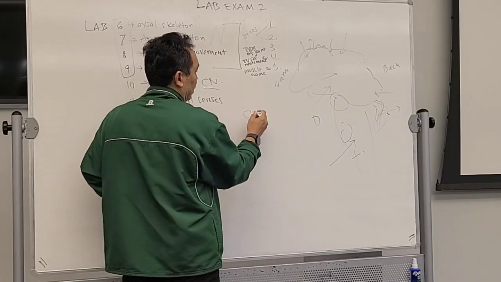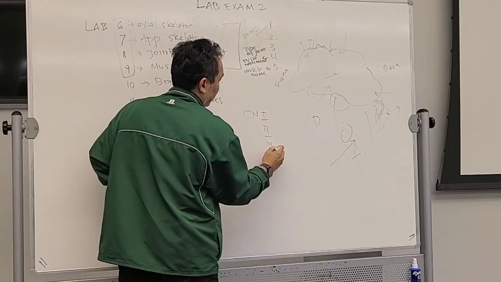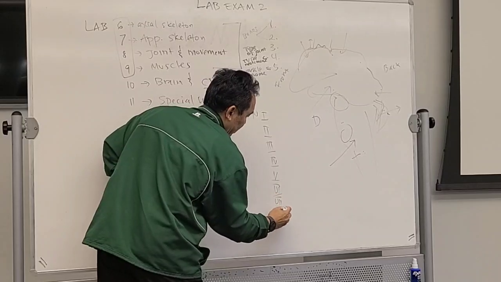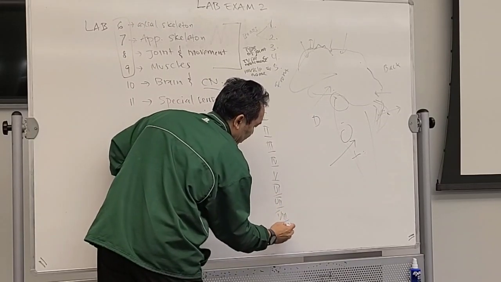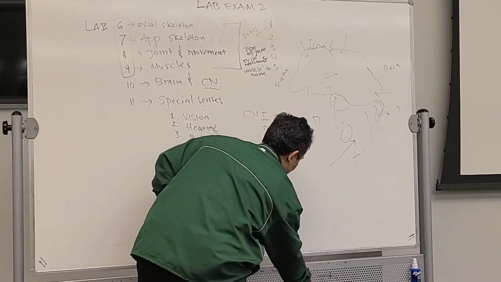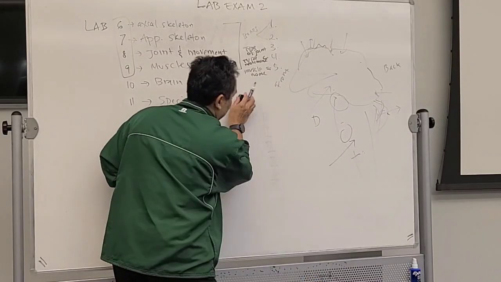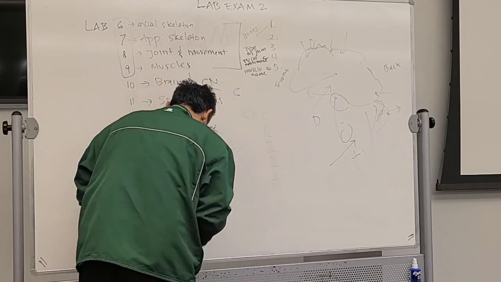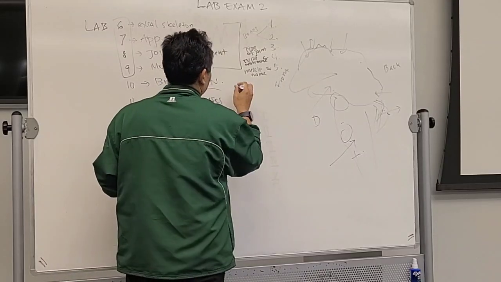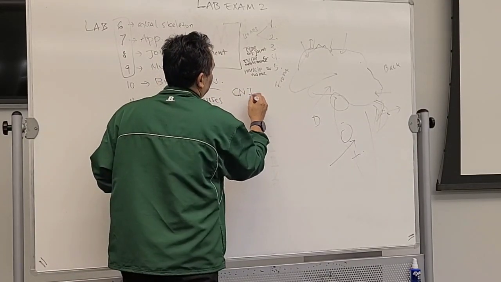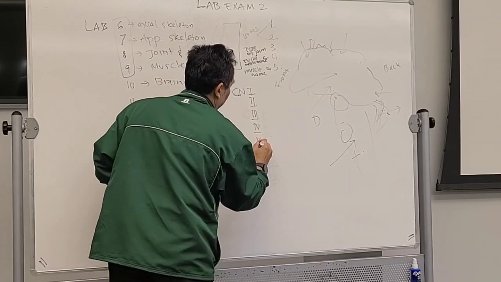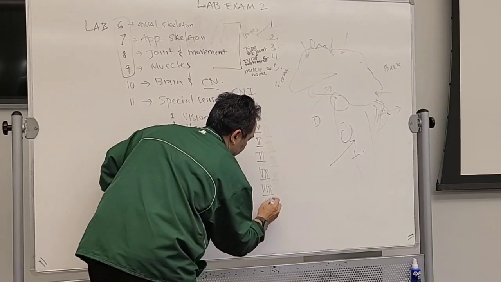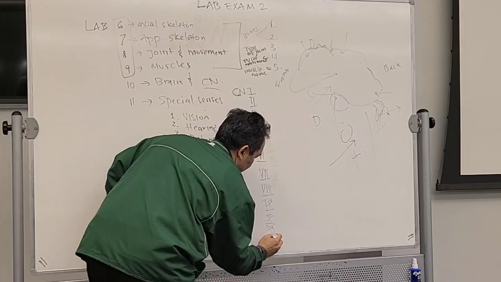So the names: cranial nerve 1, 2, 3, 4, 5, 6, 7, 8, 9, 10, 11, and 12.